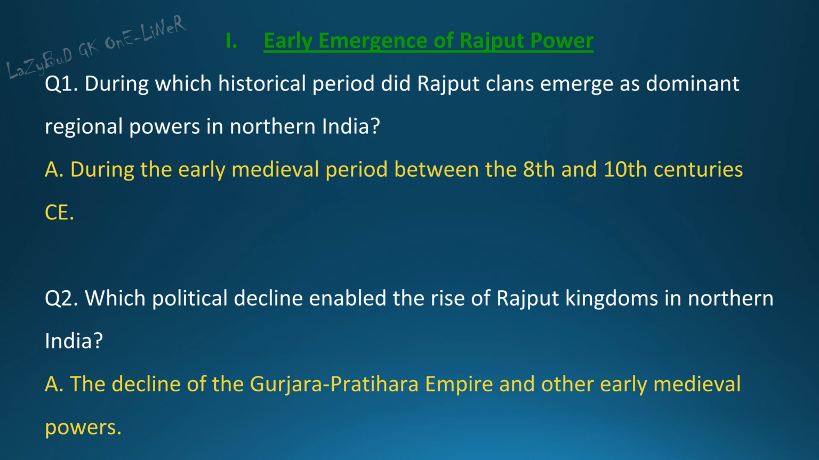Question 1. During which historical period did Rajput clans emerge as dominant regional powers in northern India? Answer. During the early medieval period between the 8th and 10th centuries CE. Question 2. Which political decline enabled the rise of Rajput kingdoms in northern India? Answer. The decline of the Gurjara-Pratihara Empire and other early medieval powers.